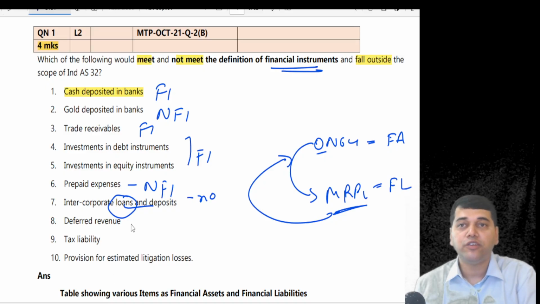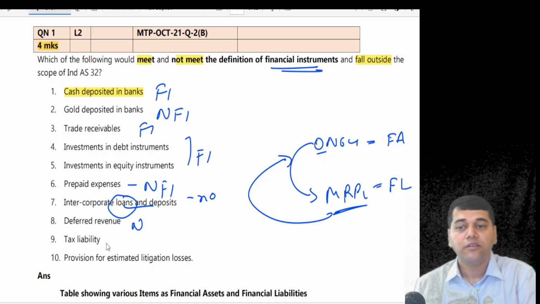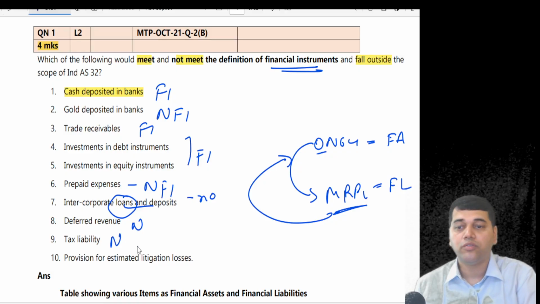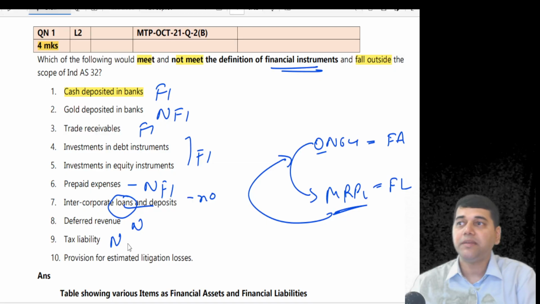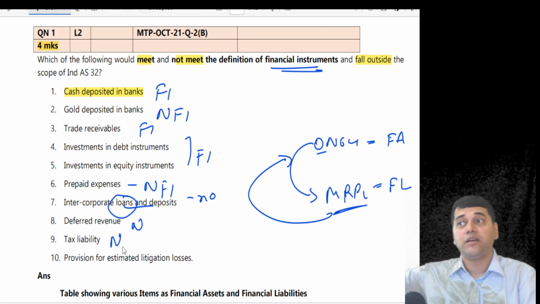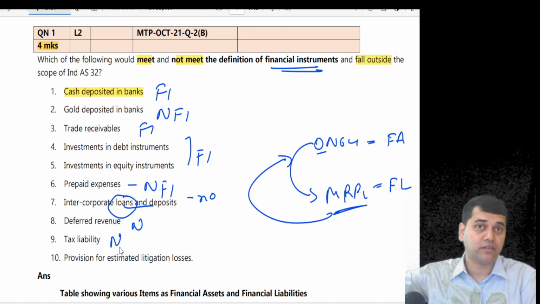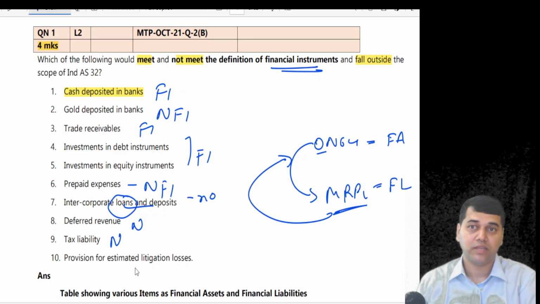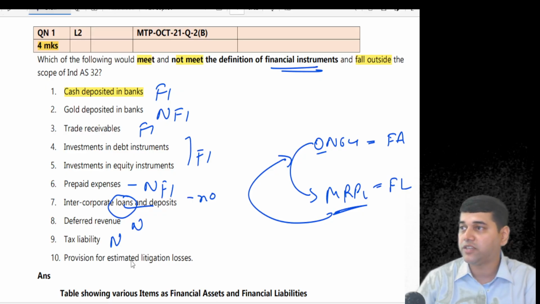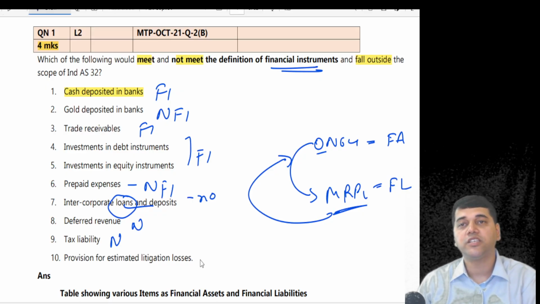Tax deferred revenue? No. Tax liability? No. Tax liability has a right to receive, the income tax department has a right to receive cash, and you have an obligation to pay cash. But there is no contract. Otherwise, it would fulfill the definition. Provision for estimated litigation losses?